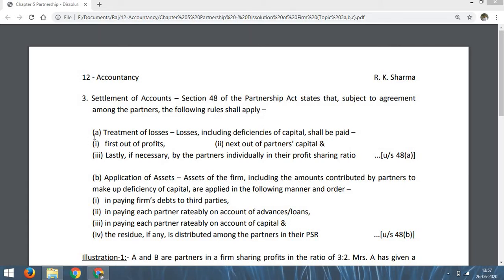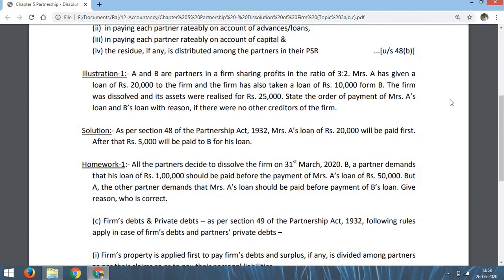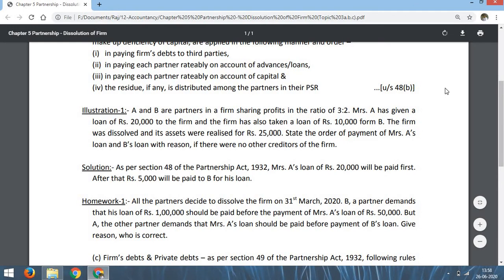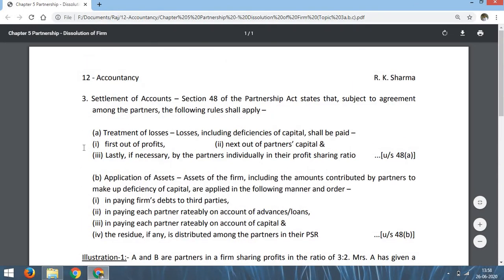There are 2 points here, number A and number B. Number A is regarding treatment of losses. As per Partnership Act 1932, section 48, losses including deficiency of capital shall be paid.